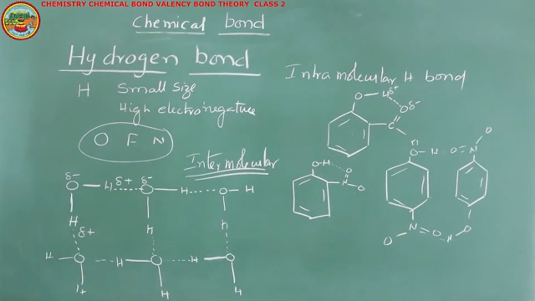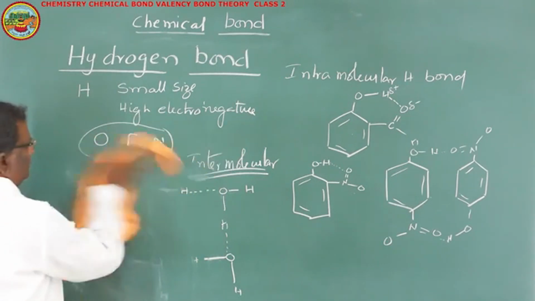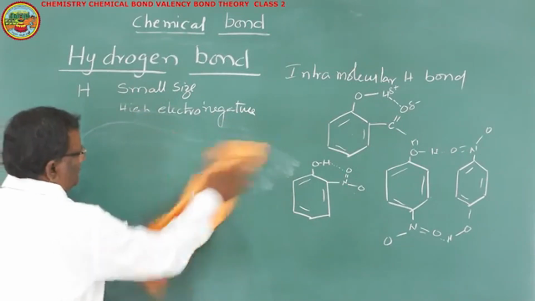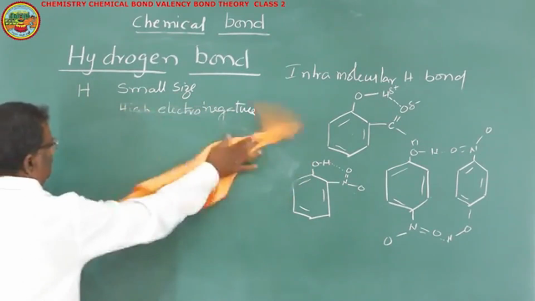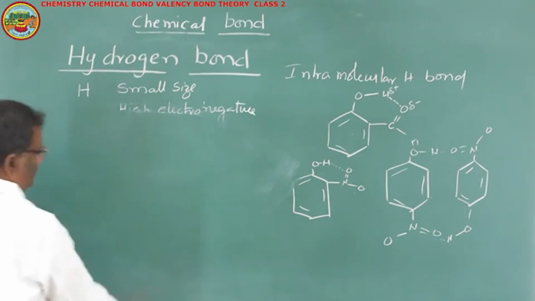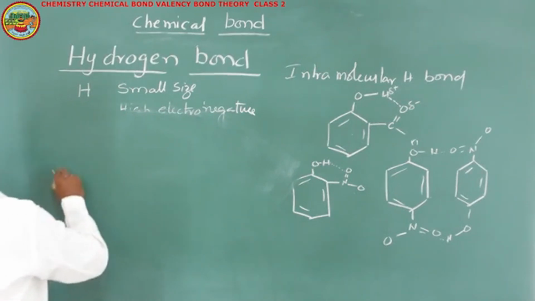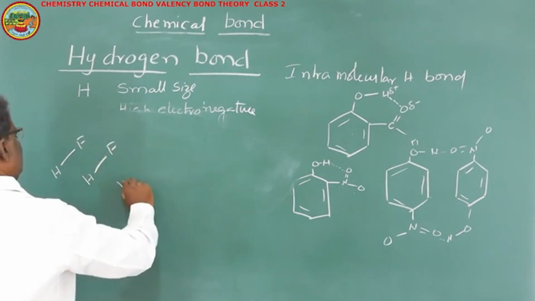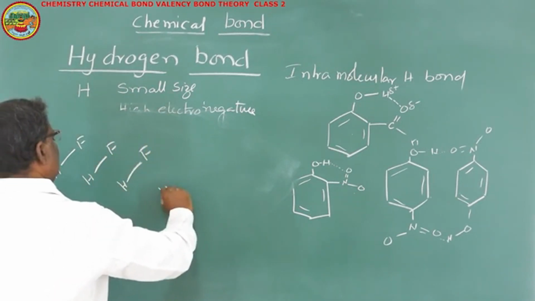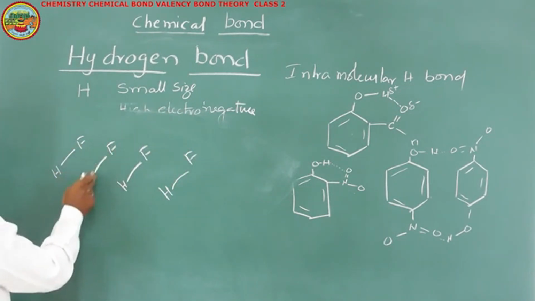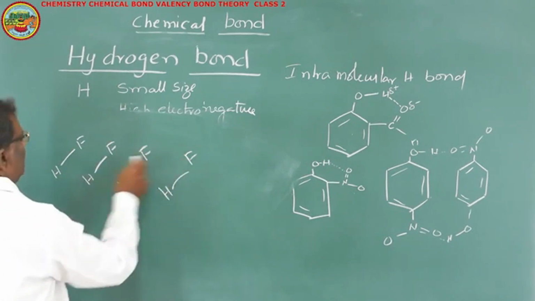We can find intermolecular hydrogen bonds in hydrogen fluoride. So in an HF molecule, this is one HF molecule, this is another HF molecule, this is some other HF molecule, like that.